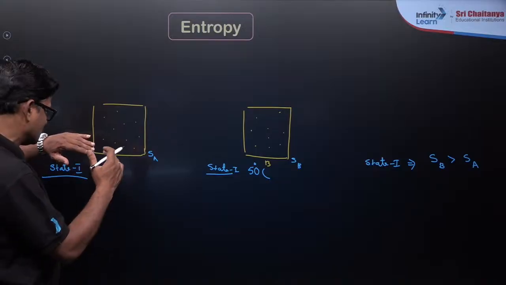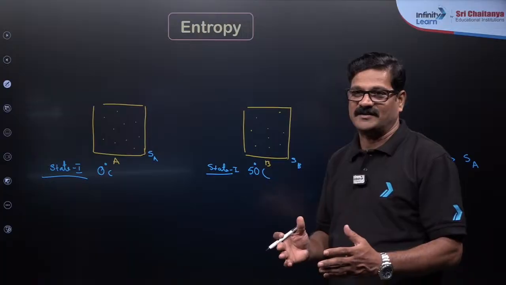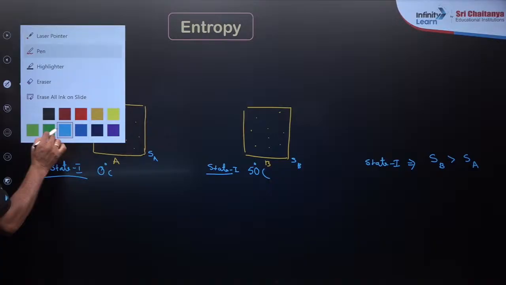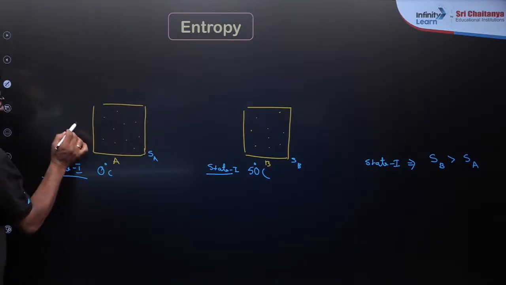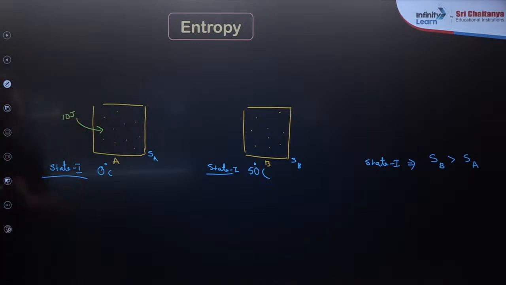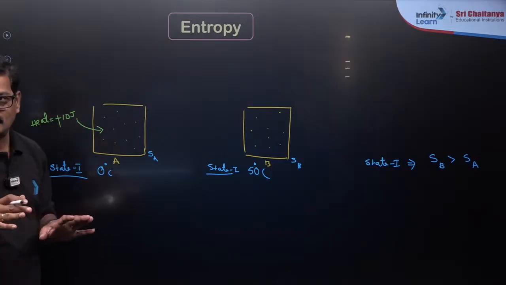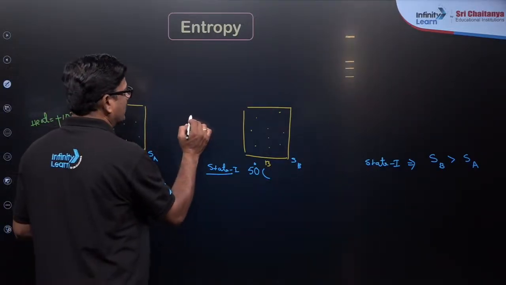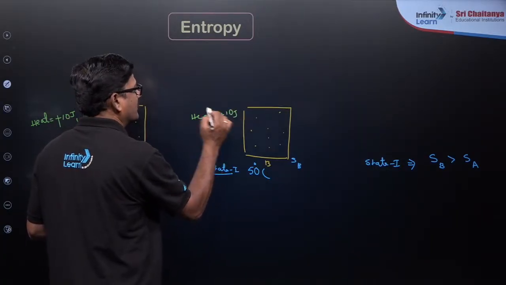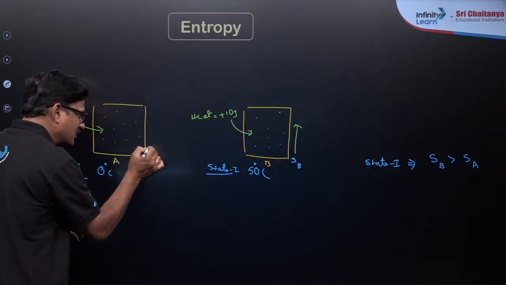Now I just want to take this system into state 2. You should have a style of preparing thermodynamics. I wanted to show you the best out of it. You will understand a super important thing here. Dear children, 10 joule of energy, heat, is added to this, and simultaneously 10 joule of heat is added to the other, so that its entropy will increase, and this one's entropy will also increase.